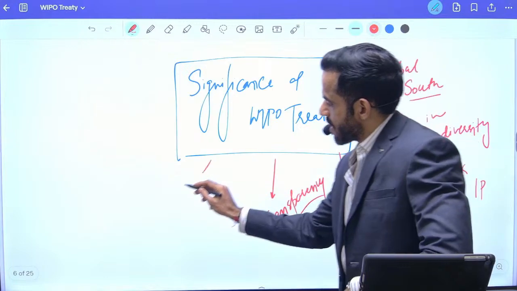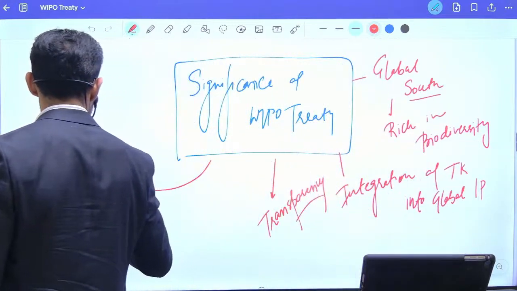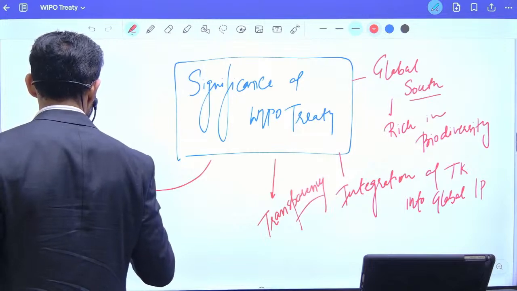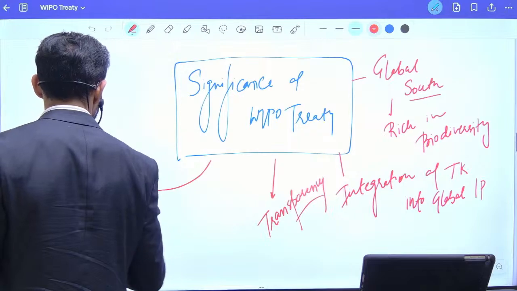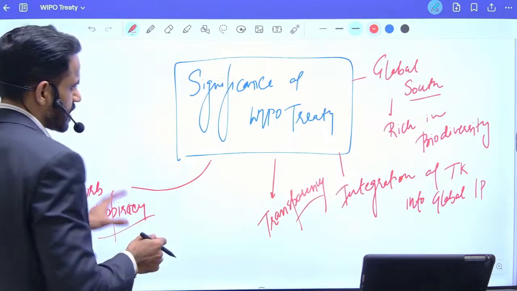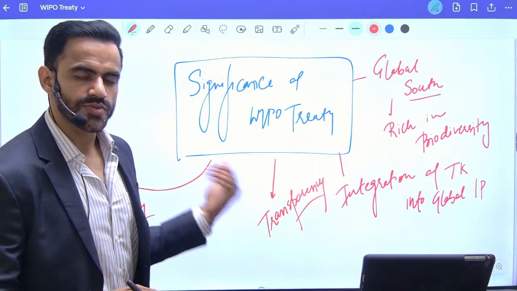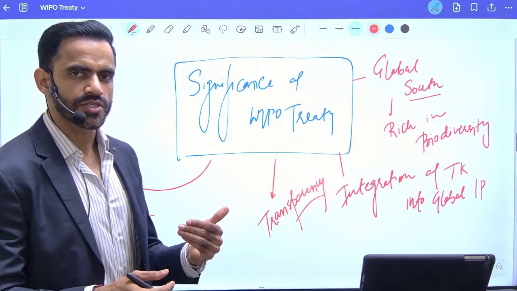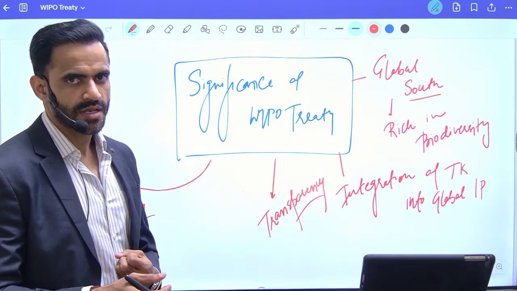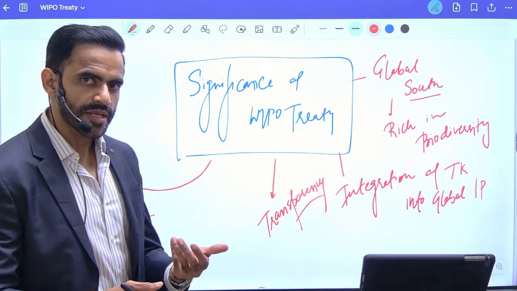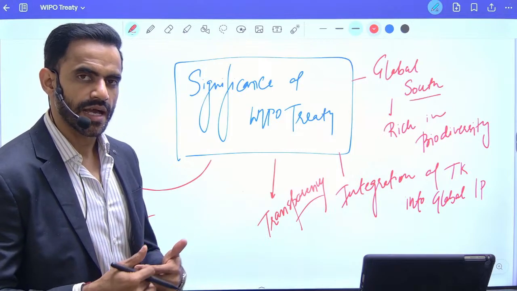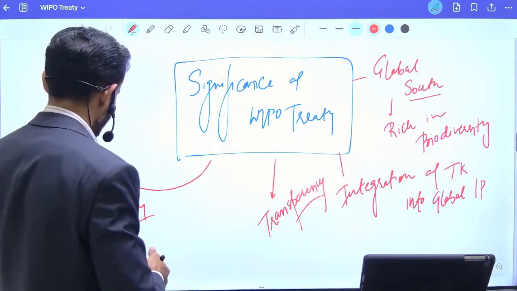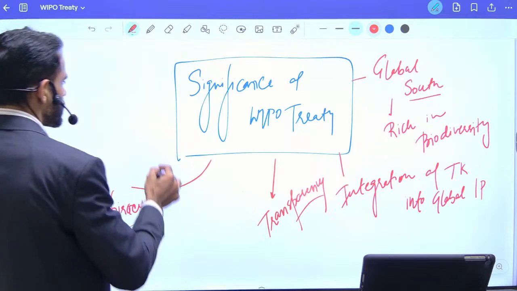Next, it will curb biopiracy. Biopiracy basically means using, for example, in this particular case, the American companies were claiming that they had done research on turmeric and then got to know that turmeric is known for its healing properties. This is biopiracy. Why is it biopiracy? Because in our country, that is in India, this has been used for generations, so they have not done anything on it.